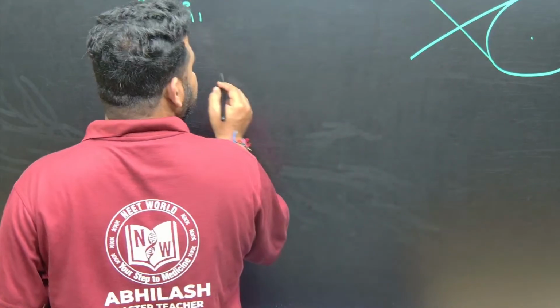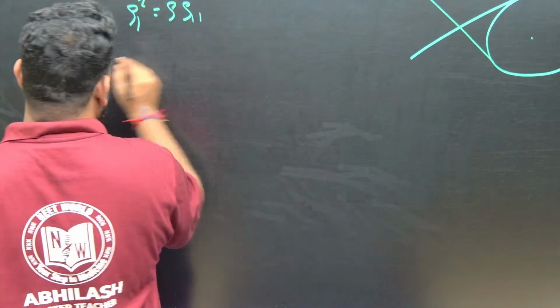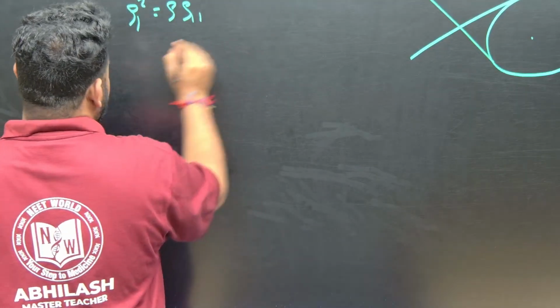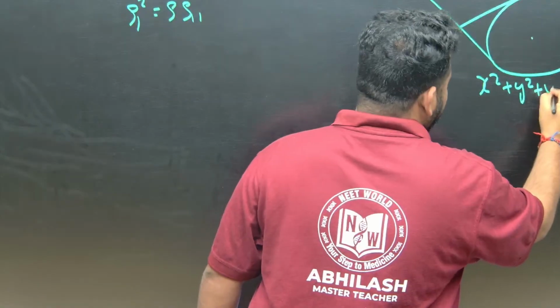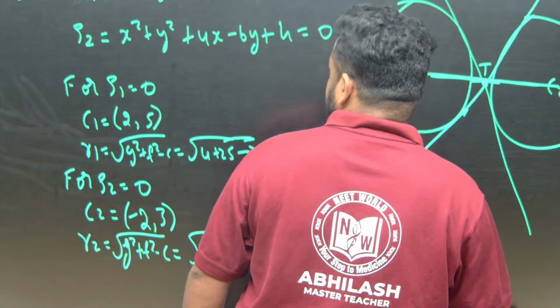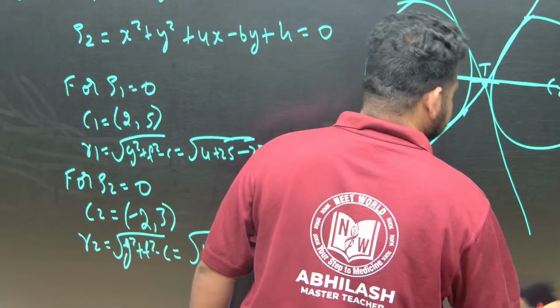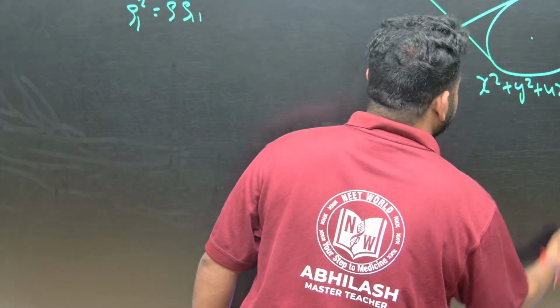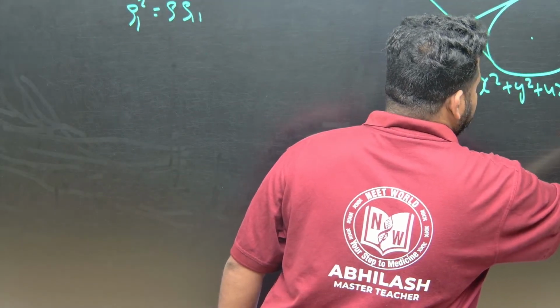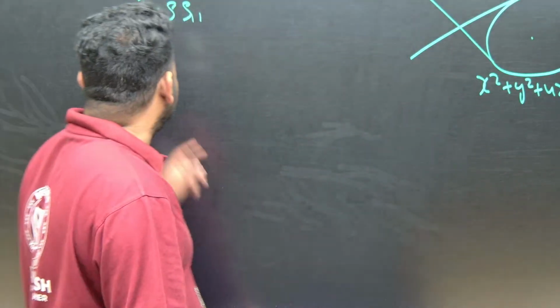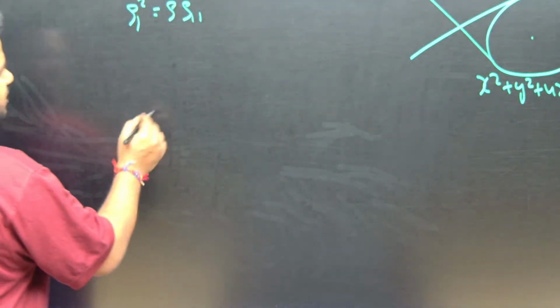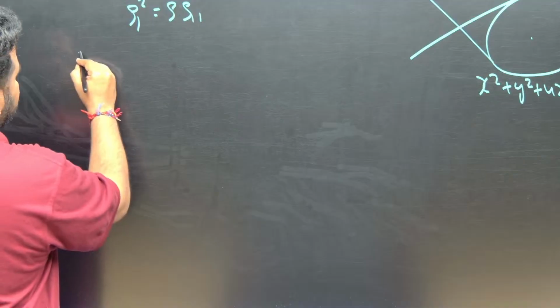Okay. What is that? What do we have for the S2 equation? That is x square plus y square plus 4x minus 6y plus 4 is equal to 0. This is what we have. Now S1 means nothing but x into x1, correct? x into x1,